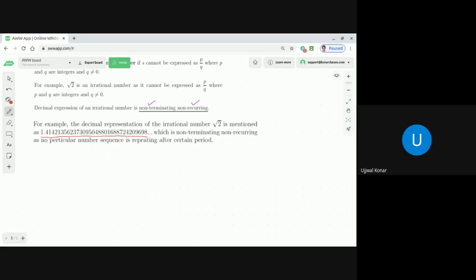What kind of problem? I explained a little bit in the last class that in our day-to-day life, wherever we talk about the number system, we generally avoid irrational numbers. If you go to a grocery shop and ask for 2 liters of milk, that is different.